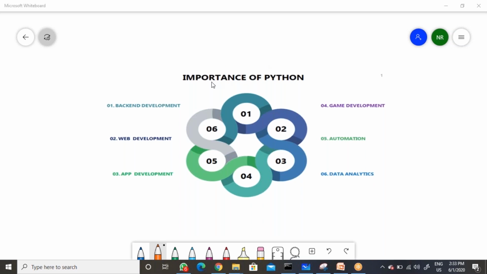So as we know, Python gets importance because of a few important things that we can say here. Let's talk about a few important components. Okay. So now let's see here.